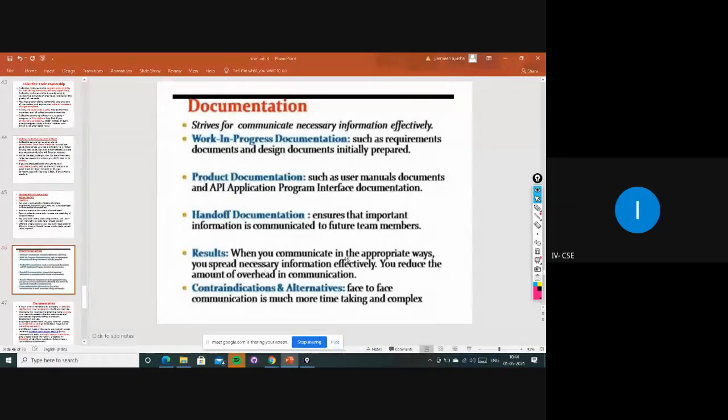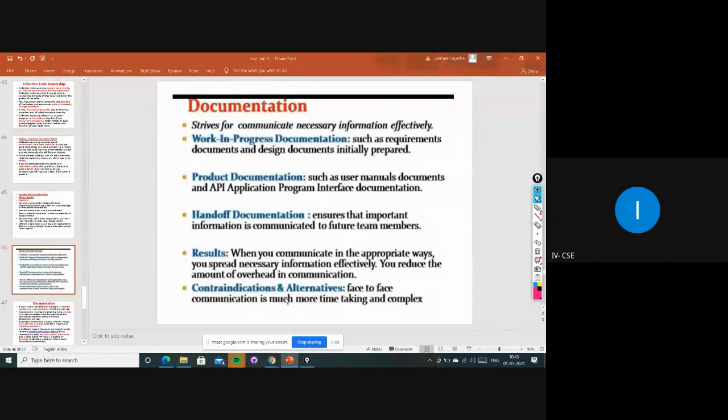And what will be the result? When you communicate in appropriate ways, you spread necessary information effectively, right? We have said that documentation is known as good communication, as one of our students said. So if we spread information in this way, we can share all the information effectively, and you can also reduce the amount of overhead in communication.